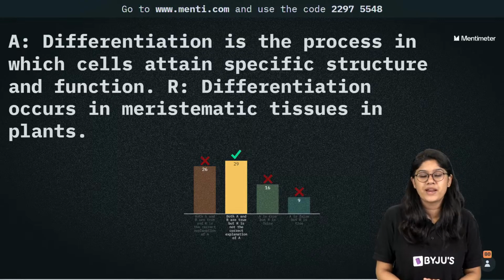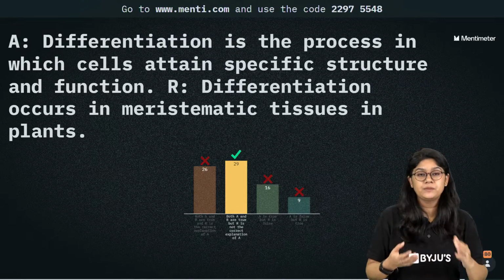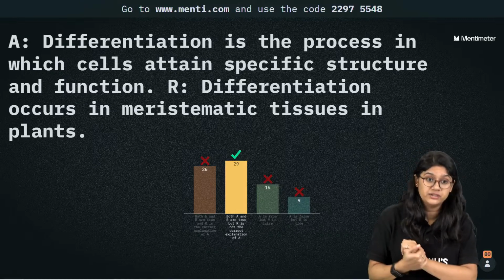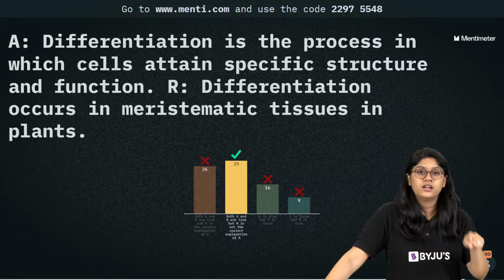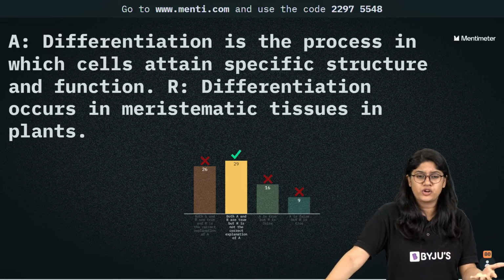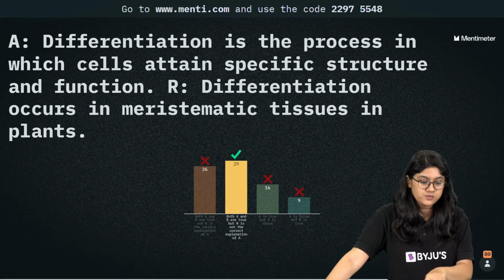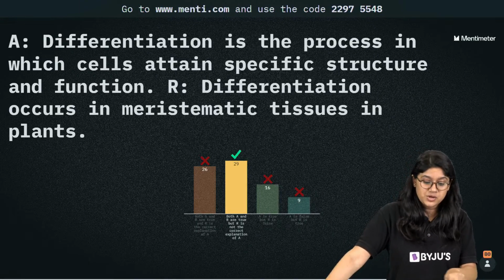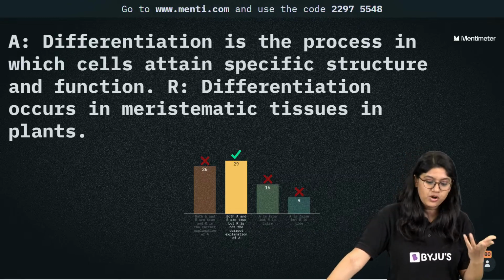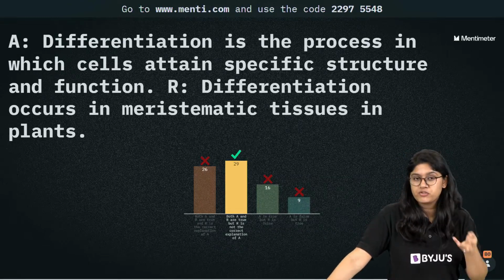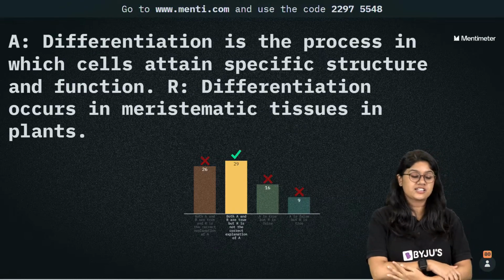Of course, you gave the correct answer. Very good, everyone. The correct answer is option B. Both the statements are correct, but it's not the right explanation. Differentiation occurs in meristematic tissues in plants is not the correct explanation for the statement. Differentiation is a process which helps cells attain specific structure and function, because they become the permanent tissue and from there they have their specific functions. This is not the correct explanation.